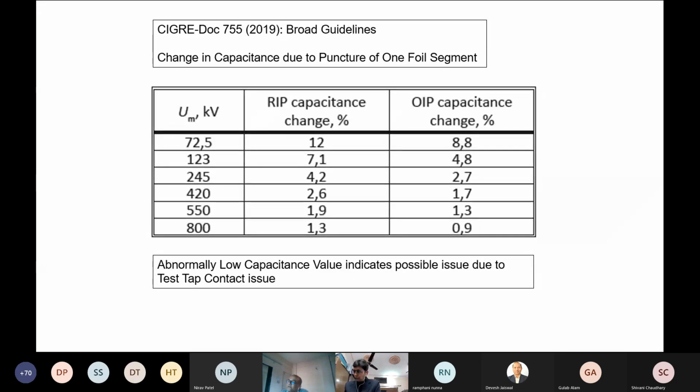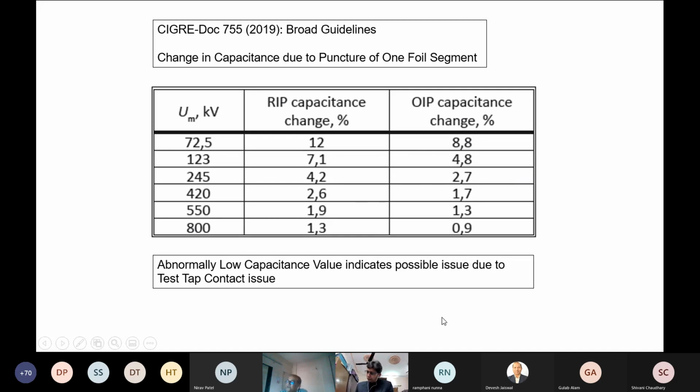SIGRE document 755 I am referring to again because it's one of the best documents I have ever come across. When there is no data available from the manufacturer on what the safe change in capacitance is, they have reported that, kV class wise, this percentage change in the pre-commissioning value can be used for identifying whether one foil segment has failed.